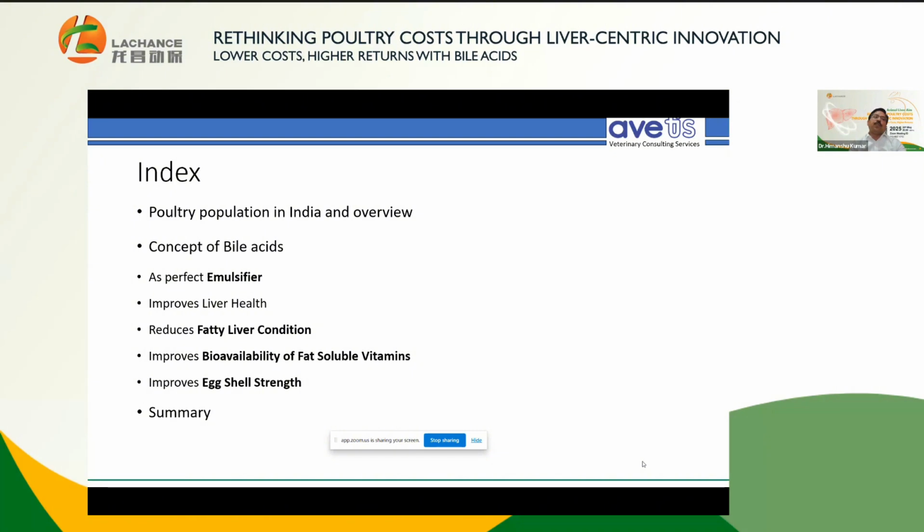And obviously it's very important to focus on liver health, because the liver is one of the most vital organs that needs to be taken care of, as it is indicative of the bird's health. If the performance of the liver is good, then the bird is going to perform well. It reduces fatty liver condition, improves bioavailability of fat soluble vitamins, and improves eggshell strength. And in summary, this would be the backdrop of my presentation.